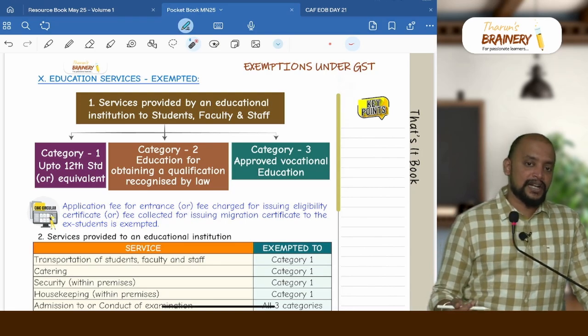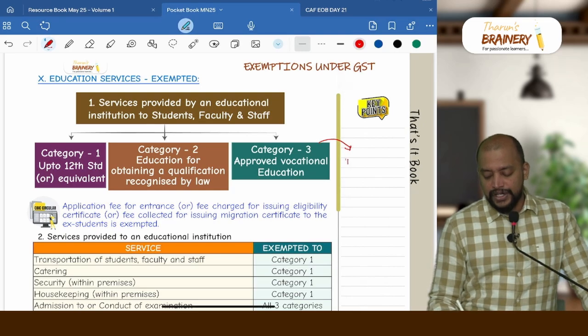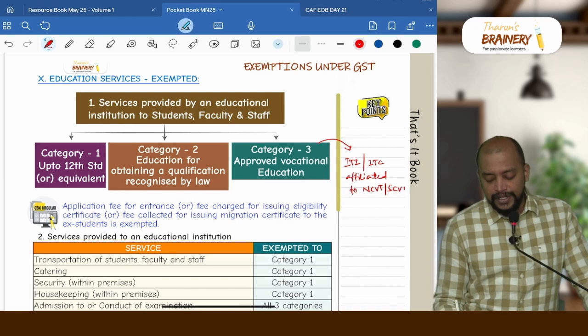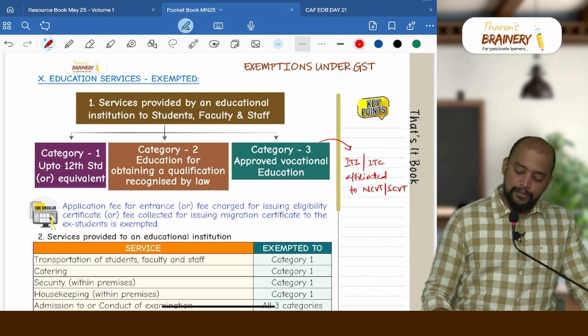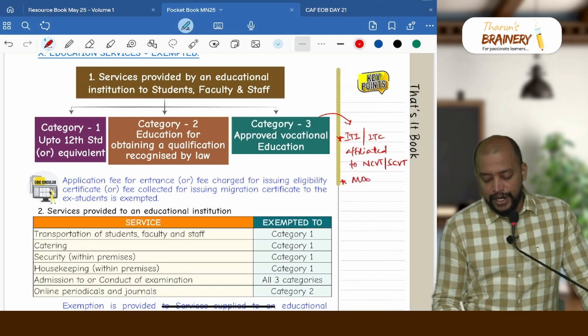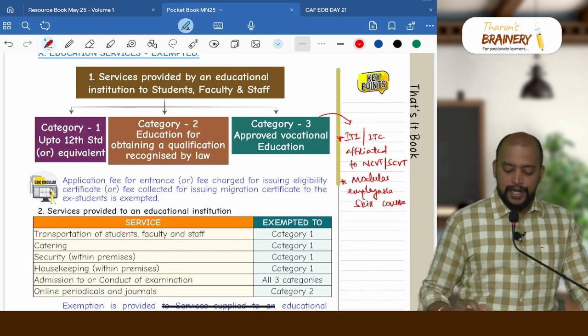Here approved vocational education means any educational institution which is providing ITI, Industrial Training Institute or Industrial Training Center, affiliated with NCVT or SCVT. So approved vocational education means ITI, Industrial Training Institute or Industrial Training Center, affiliated to whom? Affiliated to National Council for Vocational Training or State Council for Vocational Training. And modular employable skill course is also coming under approved vocational education.